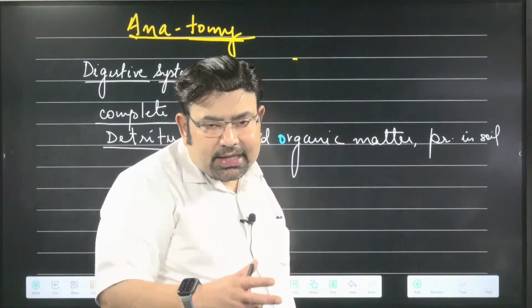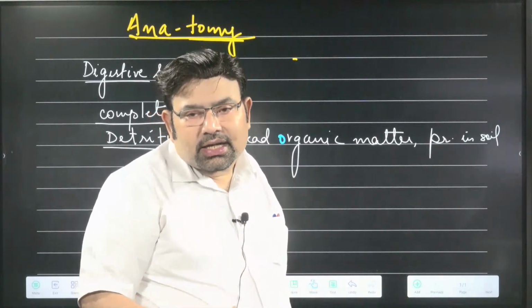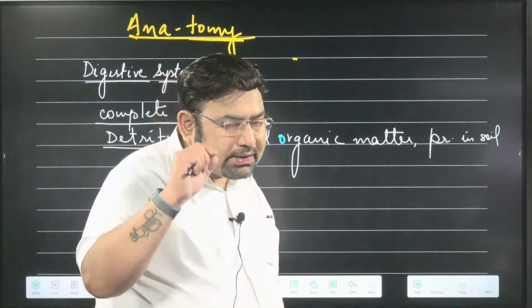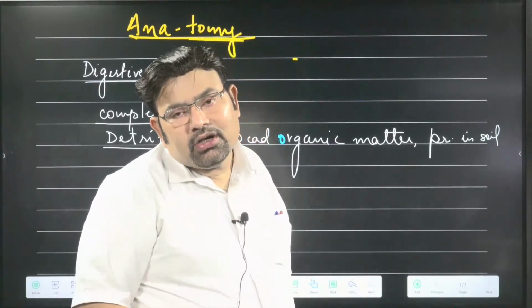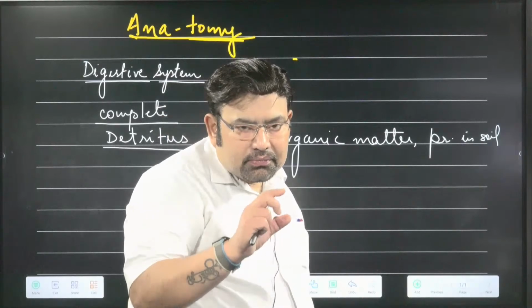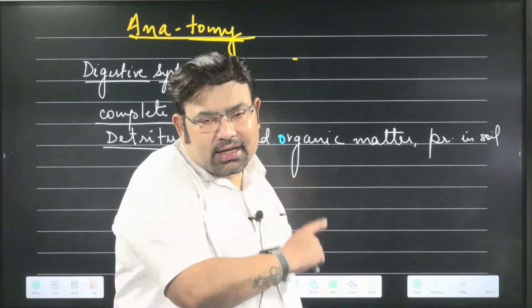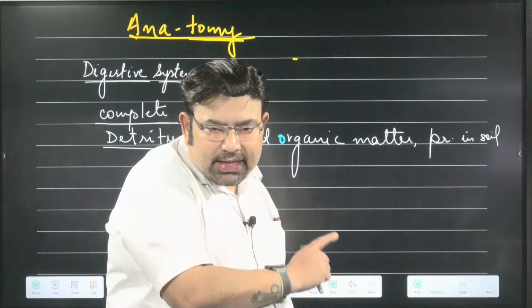Decomposition has steps like fragmentation, leaching, catabolism, mineralization, humification, right? Now one step is called fragmentation. And fragmentation is done in the gut of detritivorous animals.